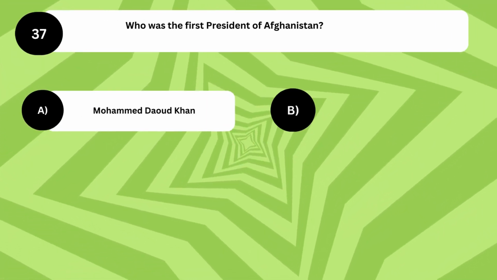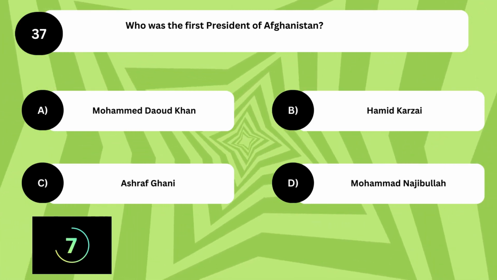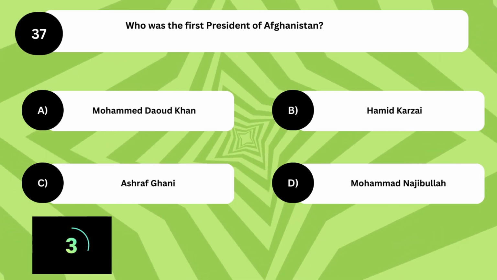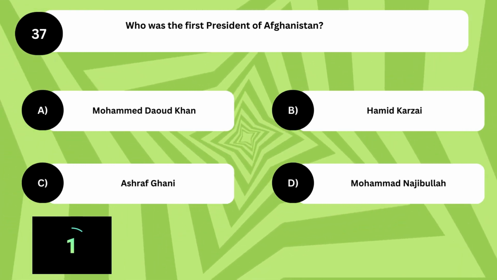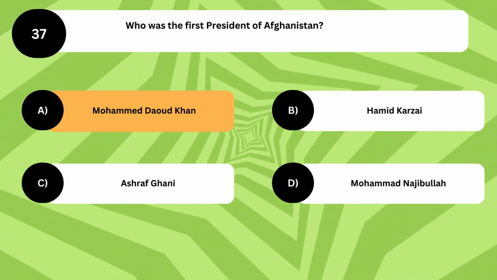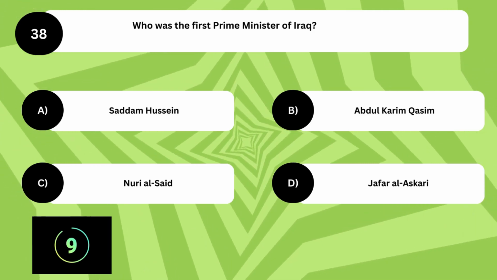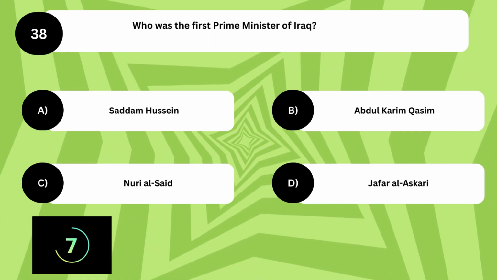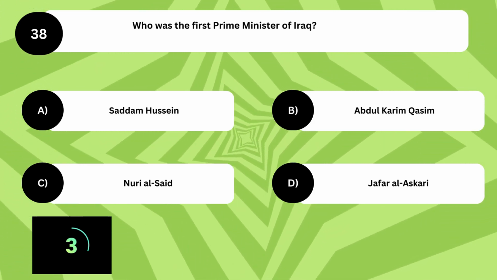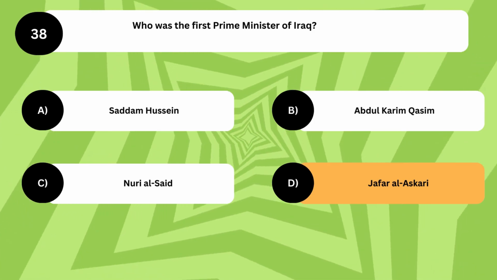Who was the first president of Afghanistan? The answer is A. Mohammed Daoud Khan. Who was the first Prime Minister of Iraq? The answer is D. Jafar al-Askari.